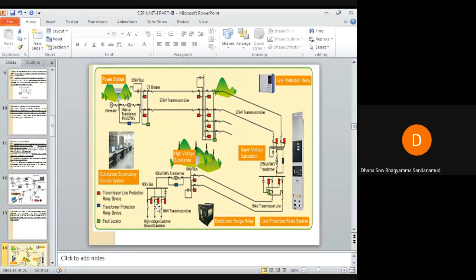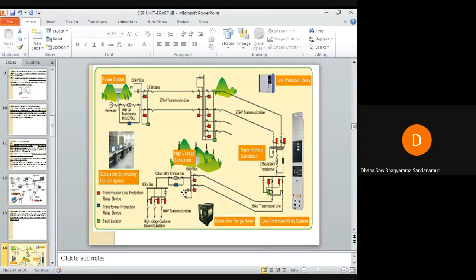But they too require proper insulation, because if overvoltage occurs in the system, even the protective devices may get damaged, not only the electrical equipments. So insulation is required for both the protective devices as well as the equipments of the power system.